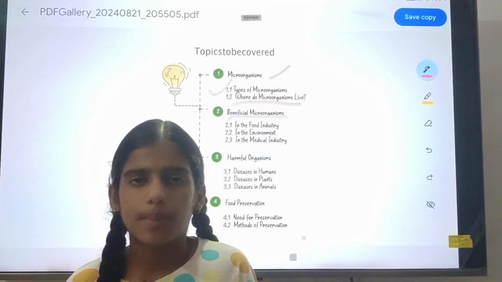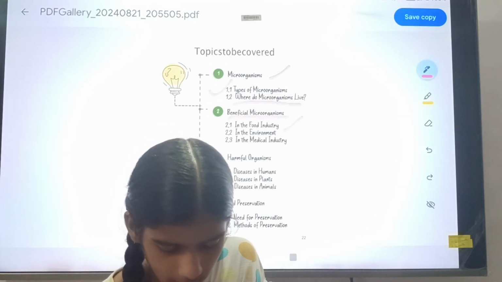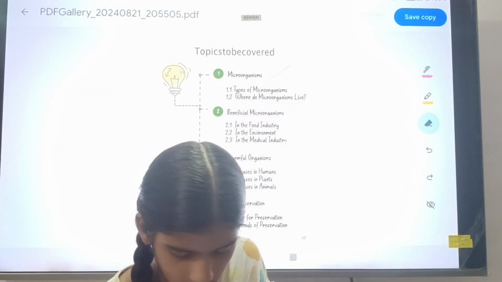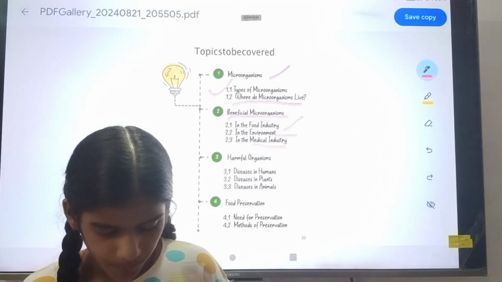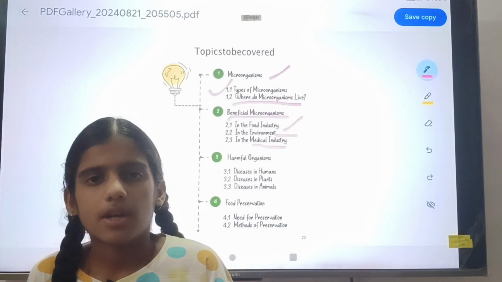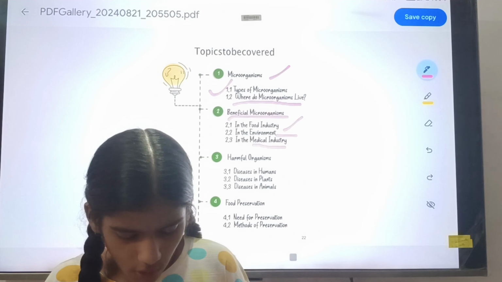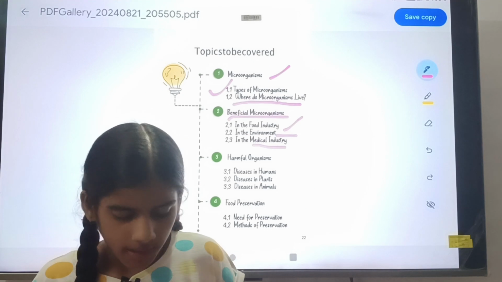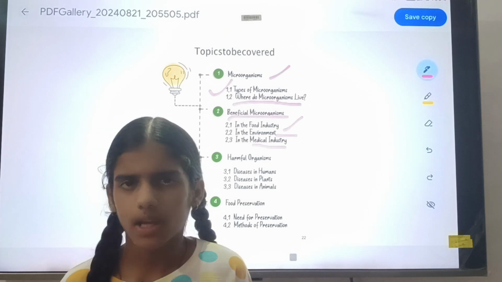In the beneficial microorganism, they will be found in the first food industry, second medicine industry, third environment. In these three places, beneficial microorganisms can be present. We can study about the types of microorganism that live in the food industry, in the medicine industry, and in the environment.